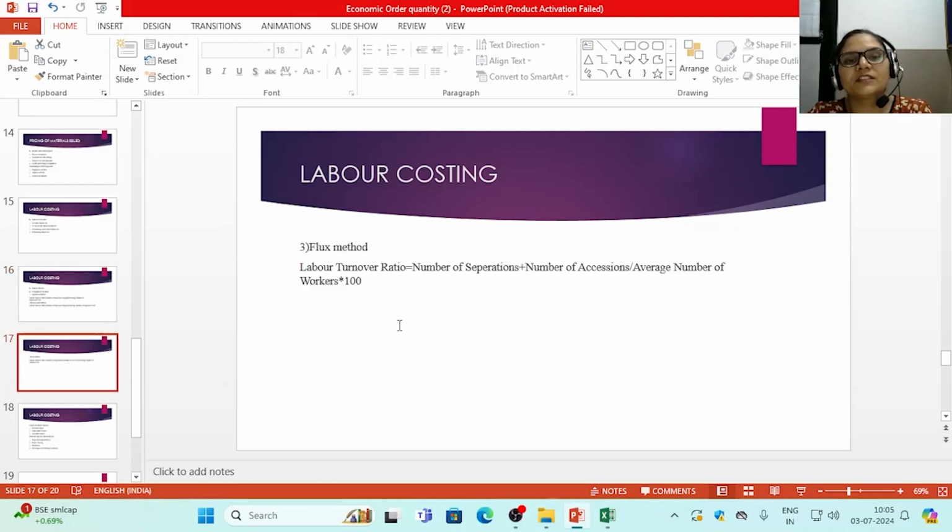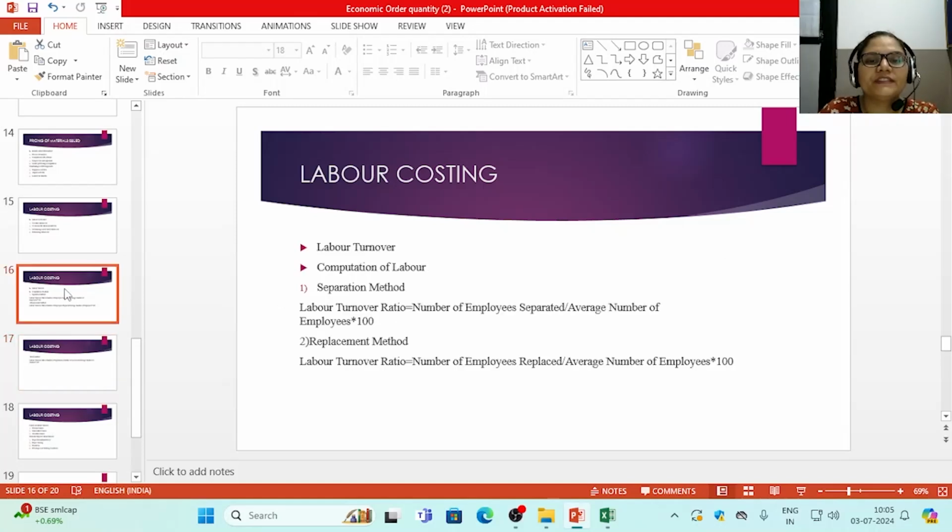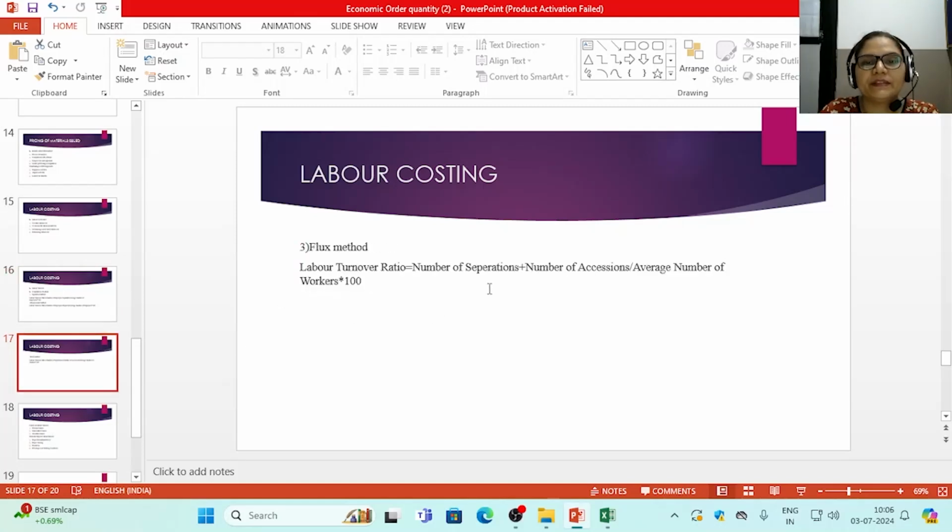Flux method. The flux method is a combination of the separation and replacement methods: number of separations plus number of accessions. Accessions we have already talked about: the newly appointed workers for computation of labor turnover. The total number of workers replaced and newly appointed are called accessions. So in case of the flux method, we take number of separations plus number of accessions upon average number of workers, into 100.